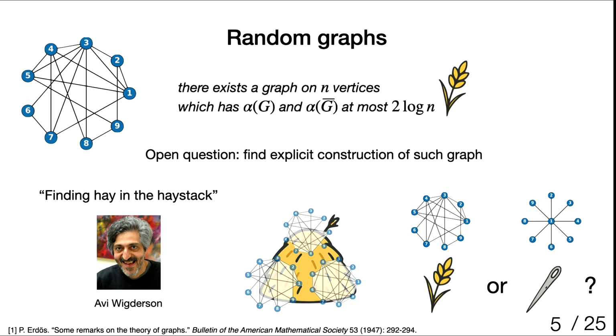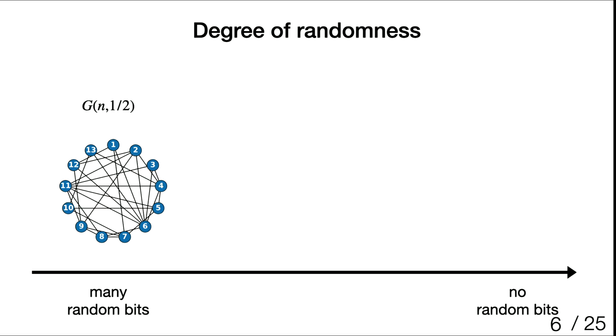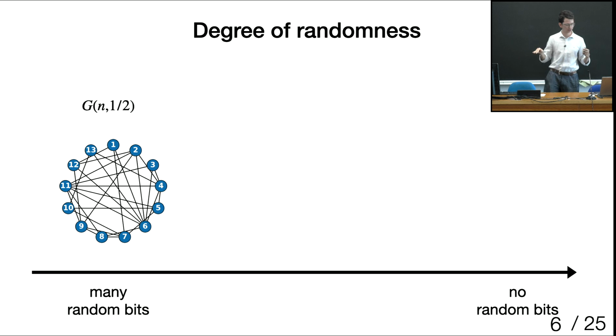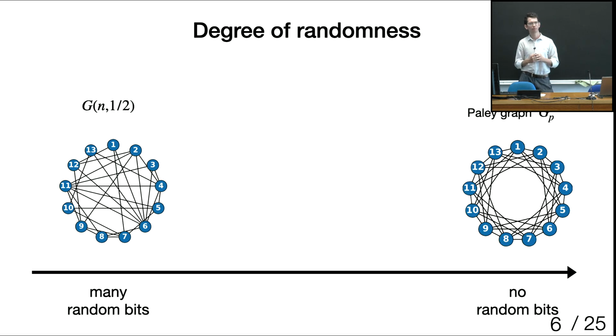And we can zoom into this question in terms of degree of randomness. So here, on the left, I put the Erdős-Rényi graph, which required many random bits to generate it. And actually we have a candidate for a deterministic graph, which will come close to solving the previous problem, which is a Paley graph. This is a deterministic graph and comes from number theory. And it's believed that it has certain pseudo-random properties. So it will kind of behave like an Erdős-Rényi graph in some sense.